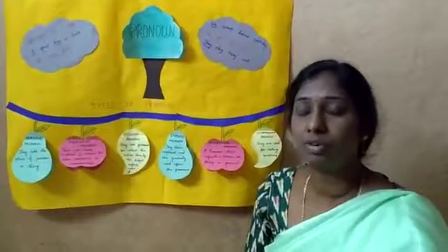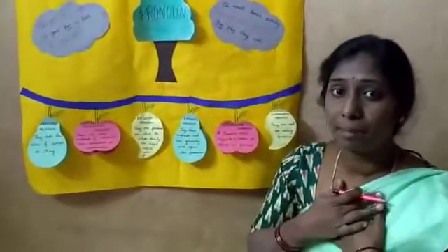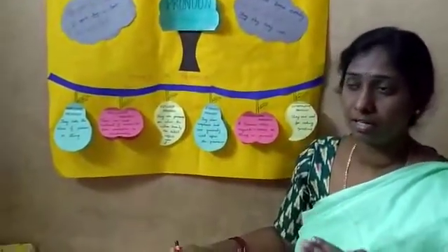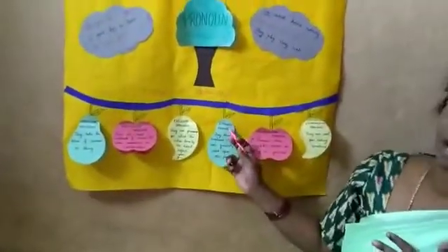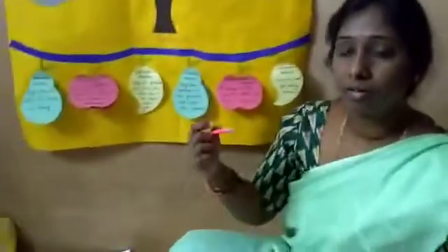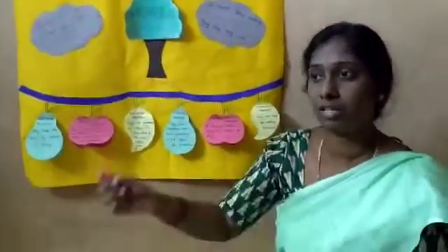Take the sentence, I myself prepared the dinner. So I am giving importance to myself, that I have prepared the dinner. So myself is an emphatic pronoun. Now, he himself solved all the problems. The teacher gave problems and told him to solve them all. So he himself solved the problems. Himself is an emphatic pronoun.